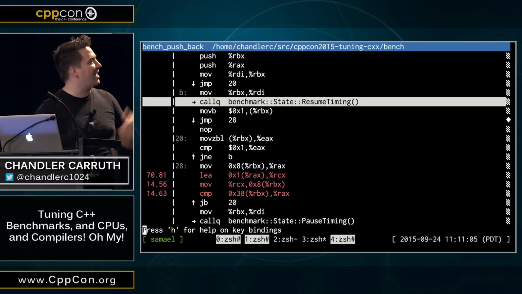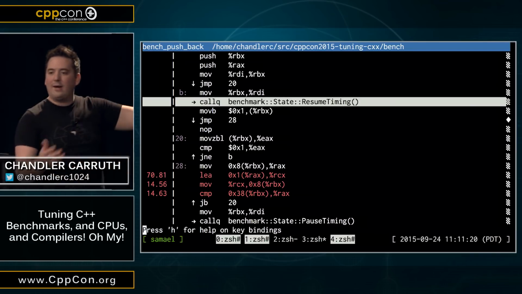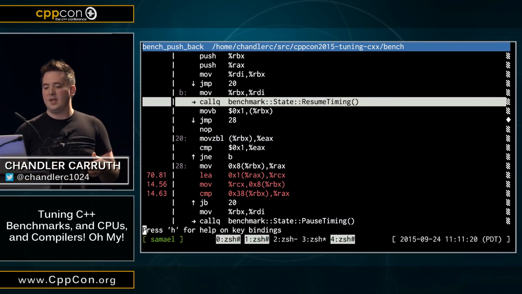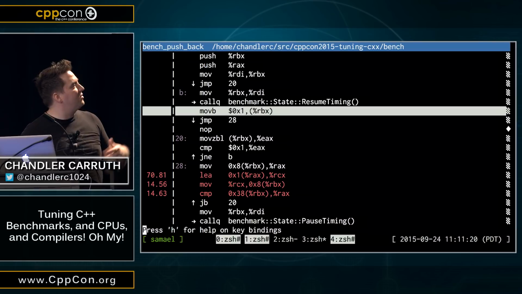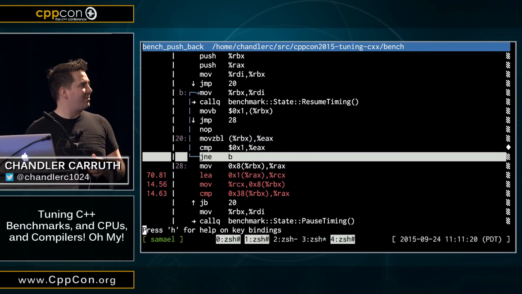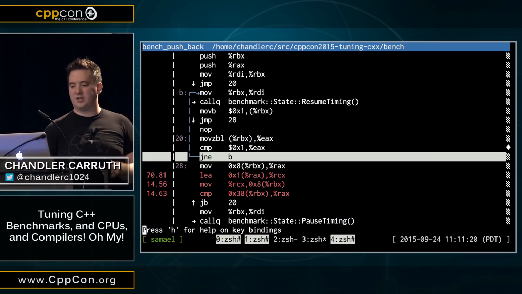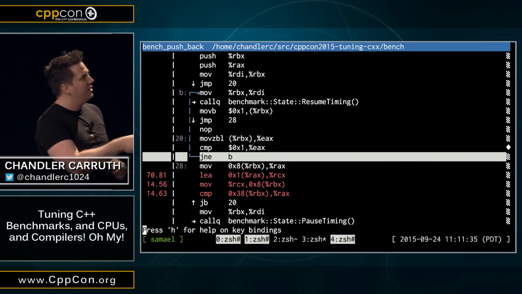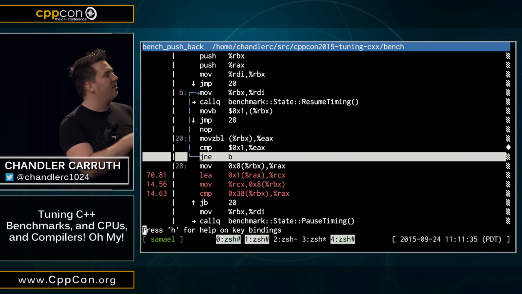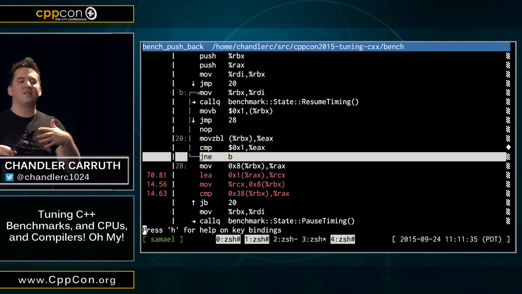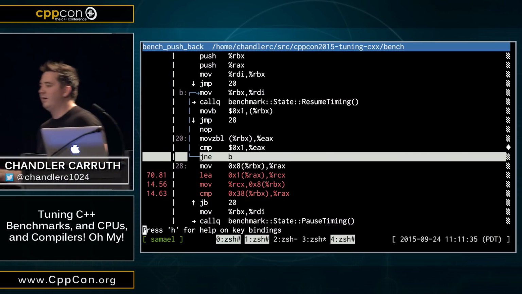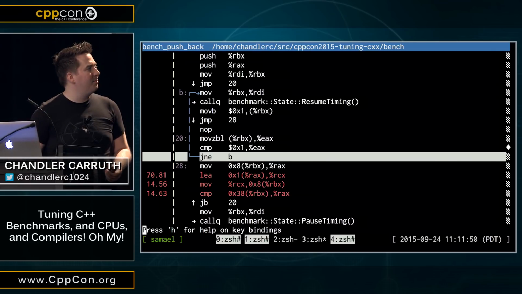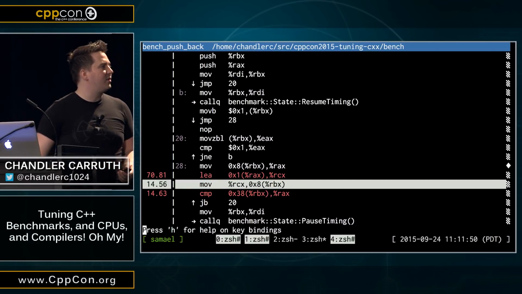We have this resume timing call, okay? Now that was in our while loop. That was the condition for our while loop. So we have to call it to get the condition for the while loop, right? And we have some data being moved around, more branches, right? Got some more funny branches looking here. Now one thing that's a little bit opaque here is that this stuff came out of an inline function. Some of this is after inlining and after the optimizer ran. And that's gonna make the next few instructions look really suspicious.